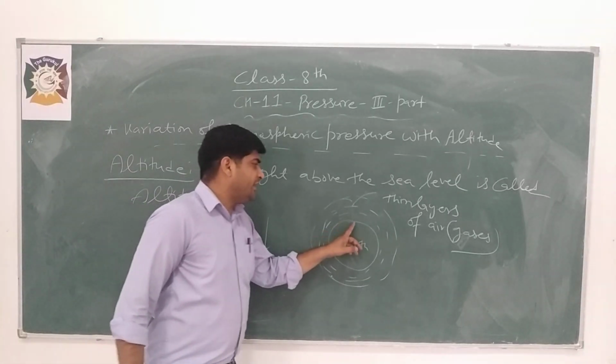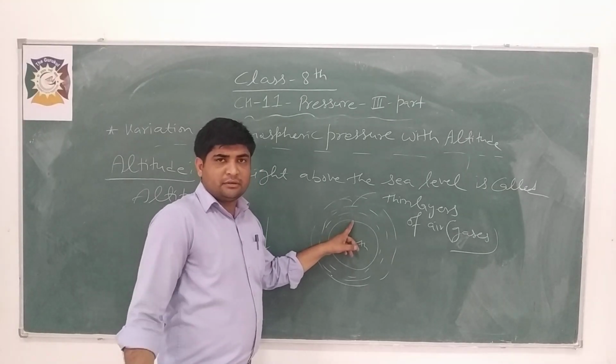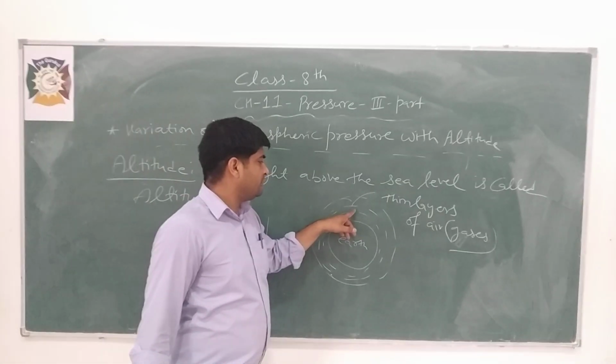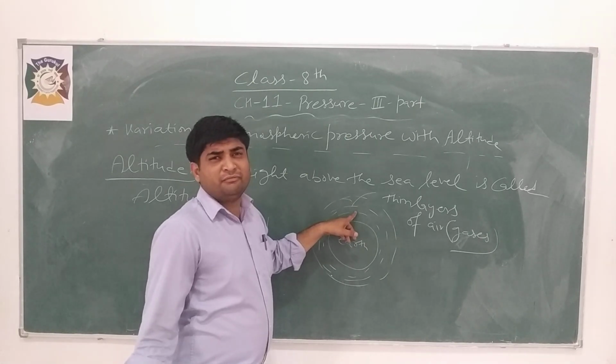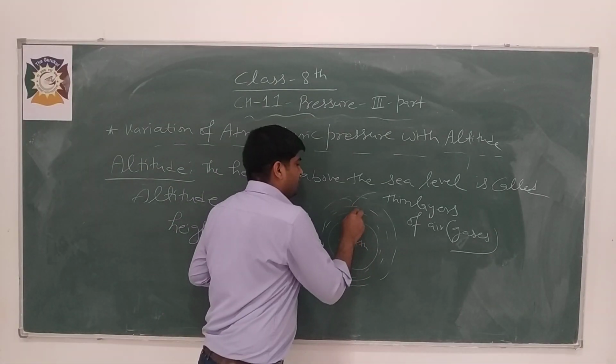So on the surface of the earth, pressure is more in comparison to when we move a few meters in the upward direction.